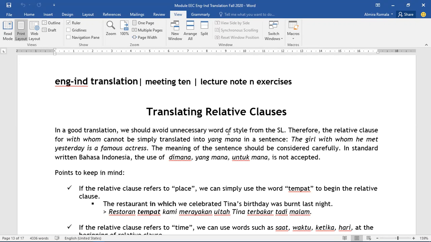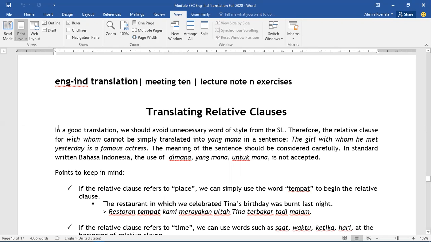We have several markers for indicating relative clauses, and usually the clause modifies a noun. So it functions like an adjective, but in the form of a clause. The clause must be connected with the noun before it, so they are like one construction. It modifies the noun, giving more information about it.